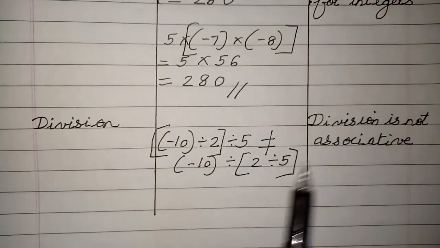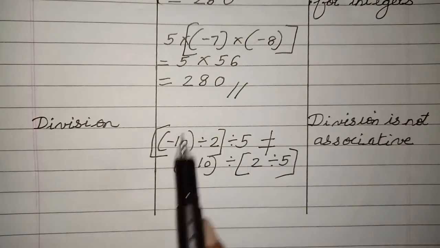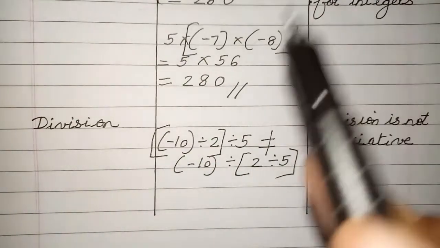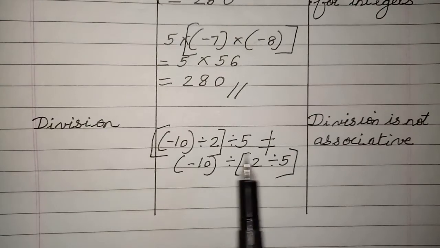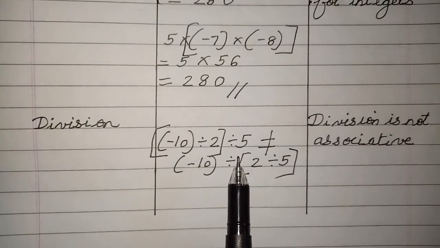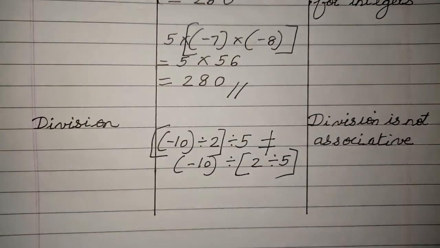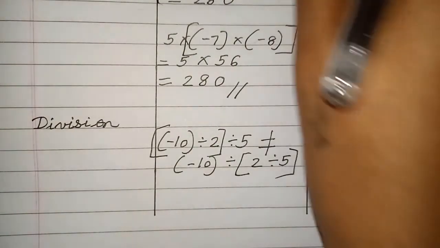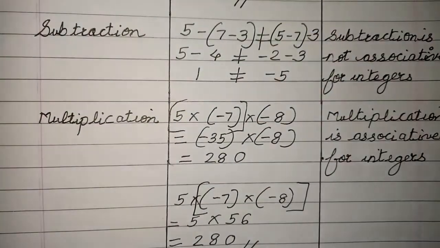Now division, again division will not be associative because the answer is not an integer, and I have always told you that in this case, as the answer is also not an integer, this situation will always be not true for any kind of numbers, be it a rational number, whole number or integer. So division is not associative. Okay. Thank you, children. That's all for today. We have discussed all the properties for rational numbers, integers as well as whole numbers.